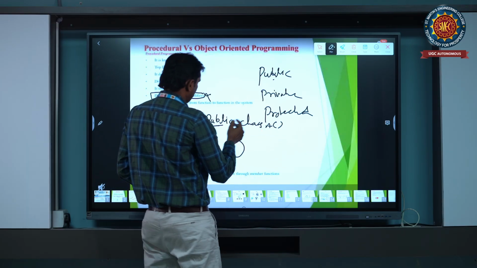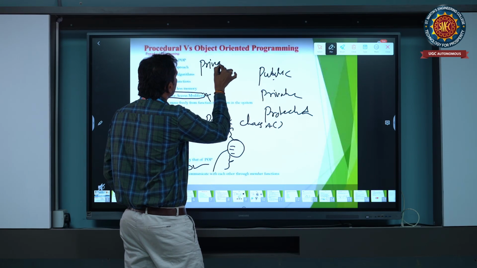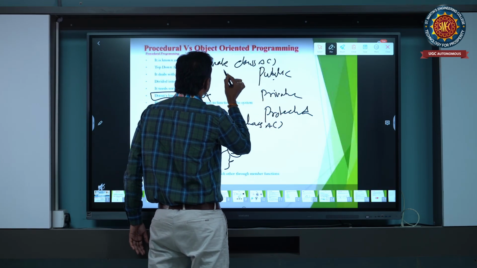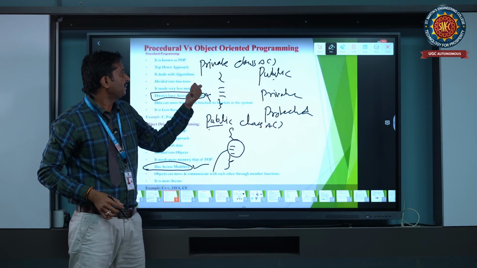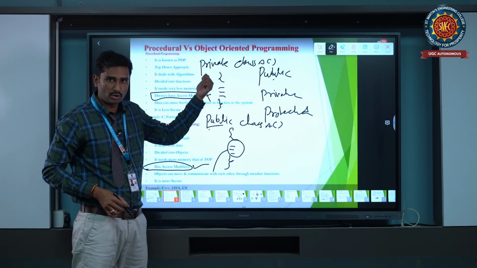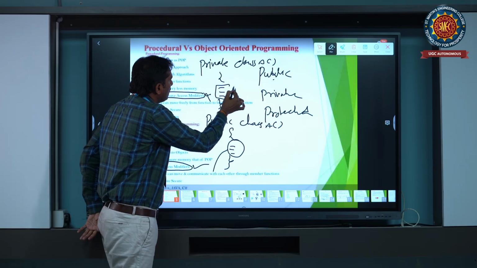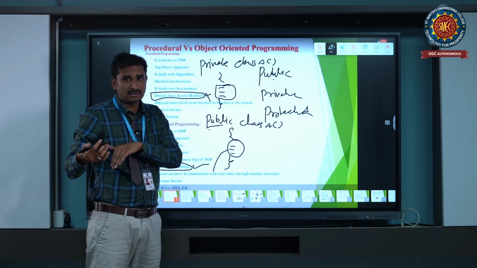For example, we write private. Private class A. If we use the private access modifier in class A, these methods cannot be used in another class.